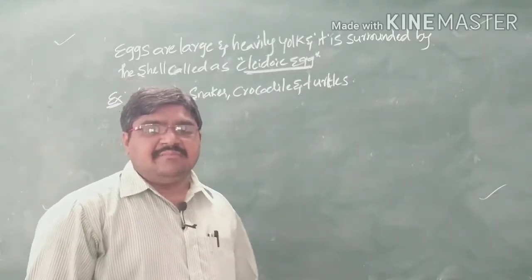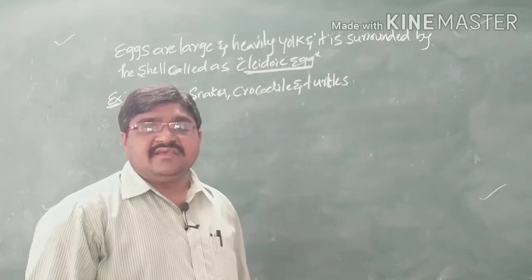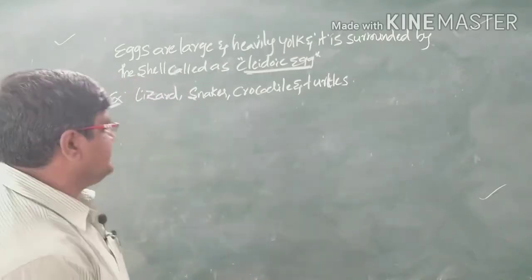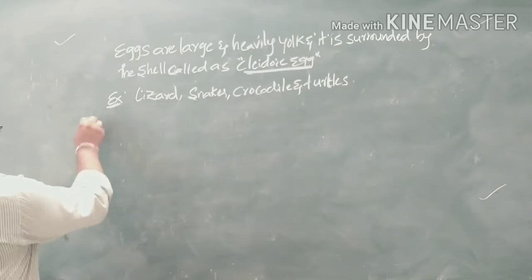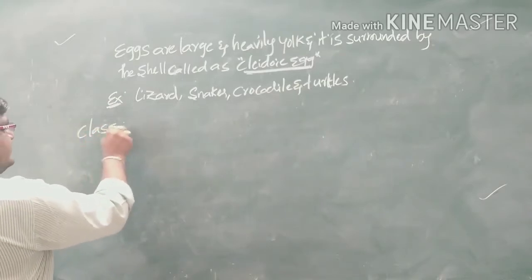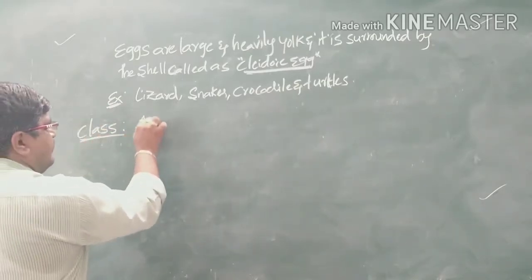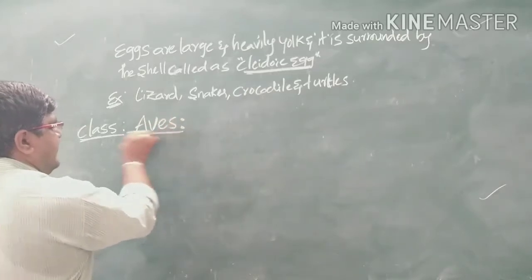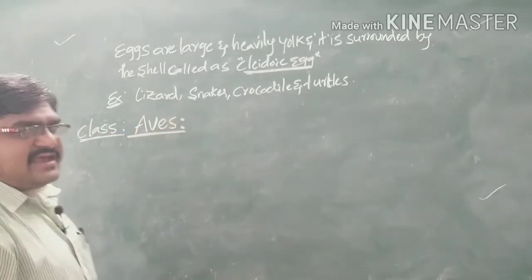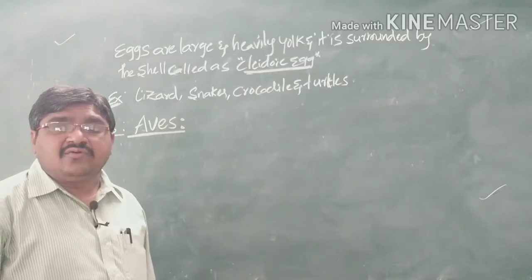Next, coming to the next one, that is the class Aves. So what are Aves? Aves means the organisms which have the ability to fly.